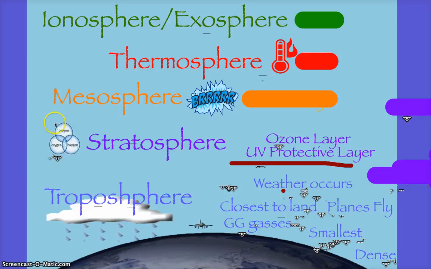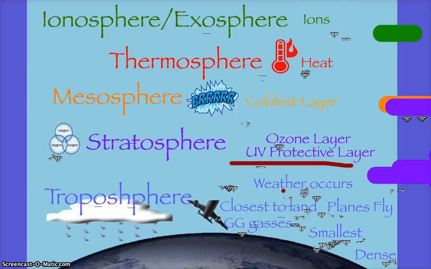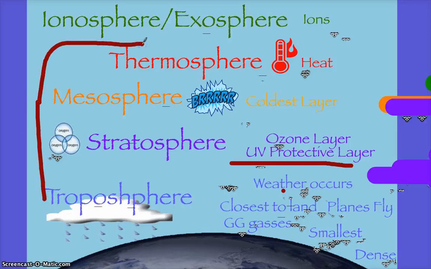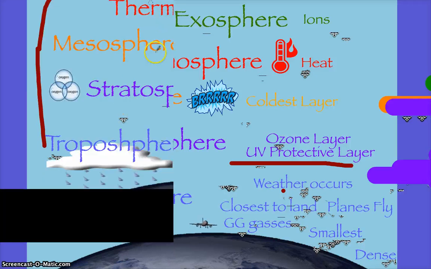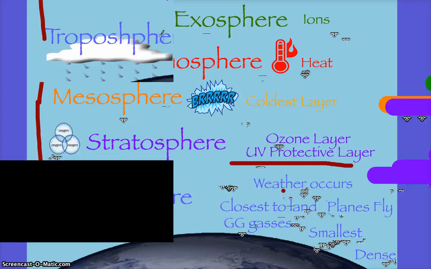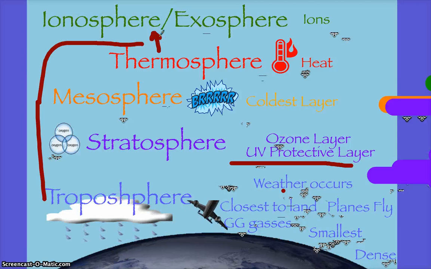And now we're at the meso. What can you tell me about the meso? The only thing you have to know. Cold. What can you tell me about the thermo? Hot. And then the ionosphere is actually full of ions, also known as the exosphere. And for a long time, there was only these four layers, tropo, strato, meso, thermo. And then the ionosphere was part of the thermosphere. So sometimes you will see that in a diagram. There's only four layers, tropo, strato, meso, thermo, and part of thermo is iono. So keep that in mind. Sometimes they don't reference all five layers.